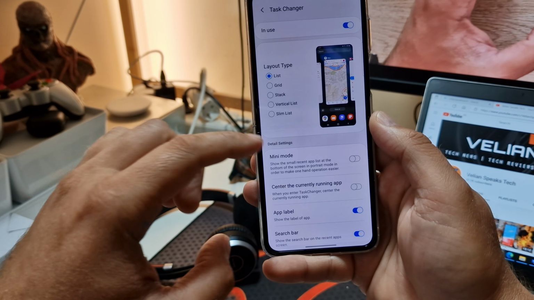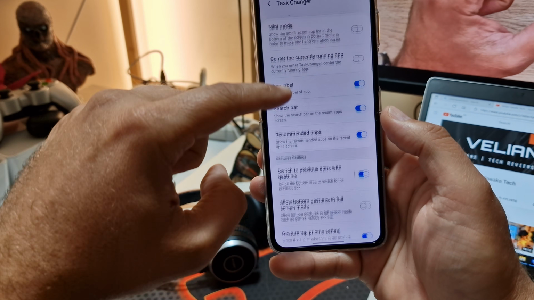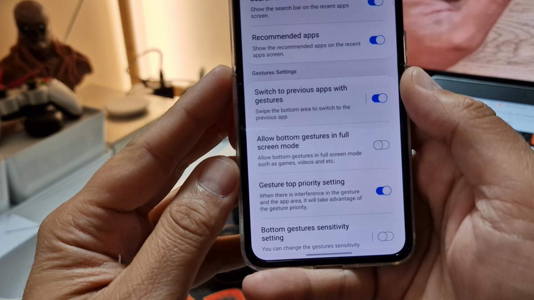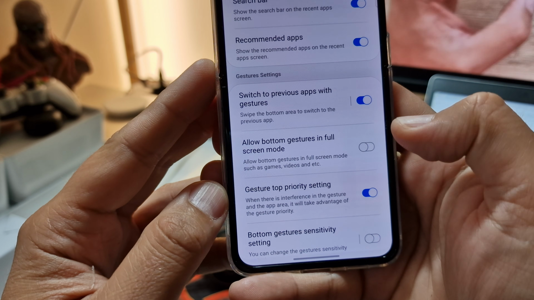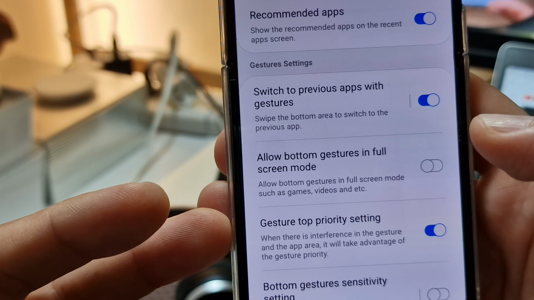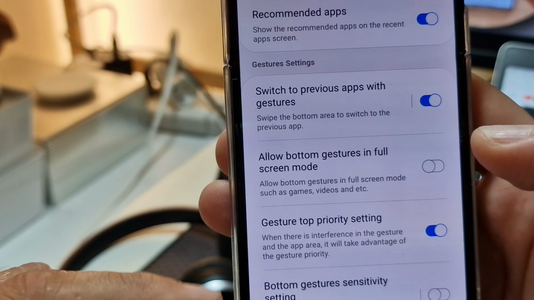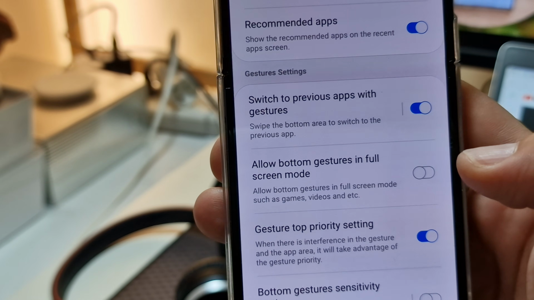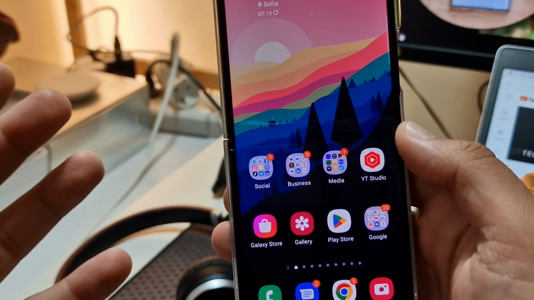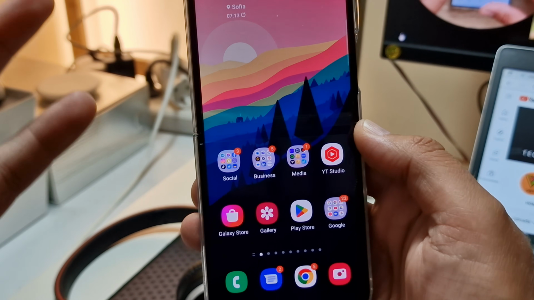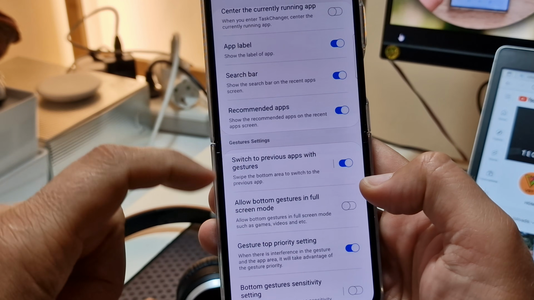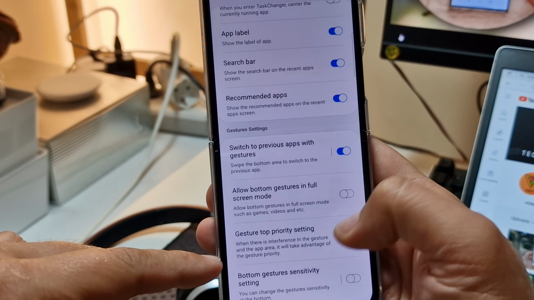And as Vadil said, when you are inside the Task Changer and you scroll down a bit, there are settings related to gestures. One we can see here is called Gesture Top Priority Setting. This is the description: when there is interference in the gesture in the up area, it will take advantage of the gesture priority, which kind of makes sense. So what I decided to do in this video, I have put these two on, one more time so that we are 100% sure.